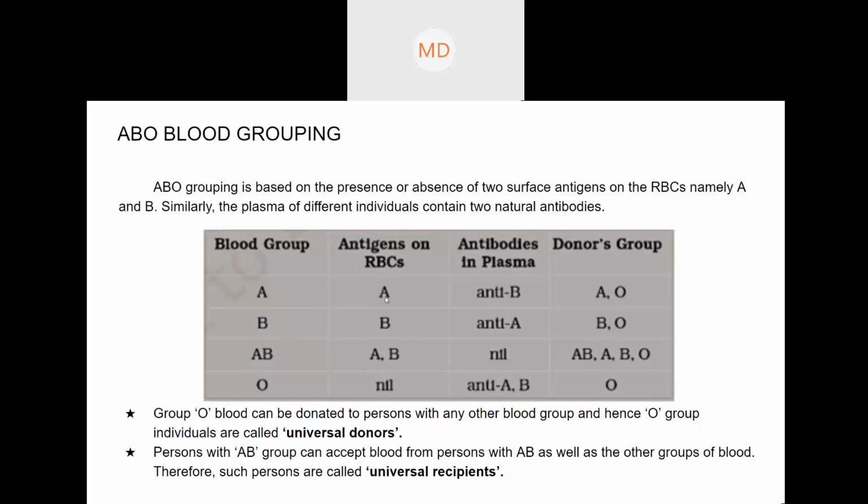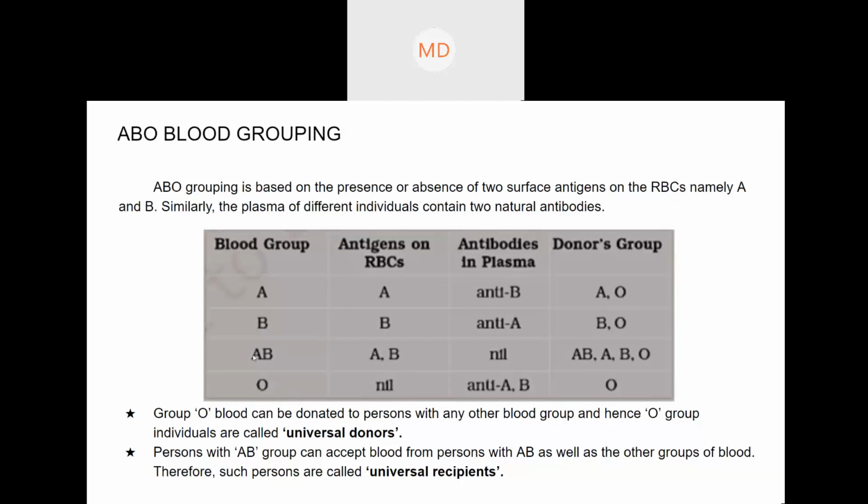For A people, they cannot take from B or AB because these are foreign antigens, right? They can only support A antigen, but B antigen they cannot support. AB also has B and A, but for O there is no antigen, and that's why they can take it. For B, same thing. It can support only B, but it cannot take from A group and AB also, because in AB both are there. But it can take from O because there is no antigen on O.